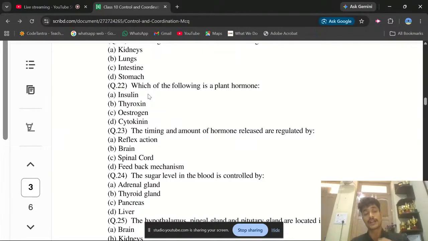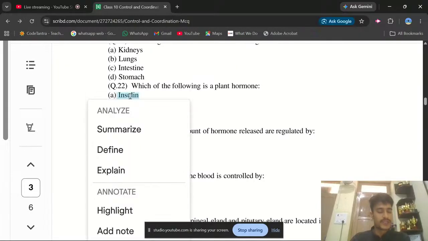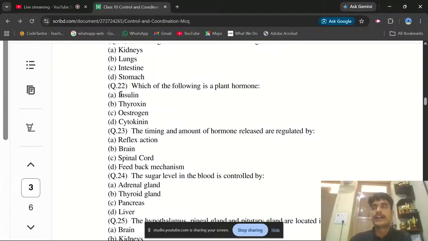If I talk to you about insulin, you know about it. Insulin is a hormone, and it basically controls your blood sugar level, as you know, and it is produced from the pancreas, as I told you already. The pancreas also produces three different kinds of enzymes: trypsin, lipase, and pepsin.